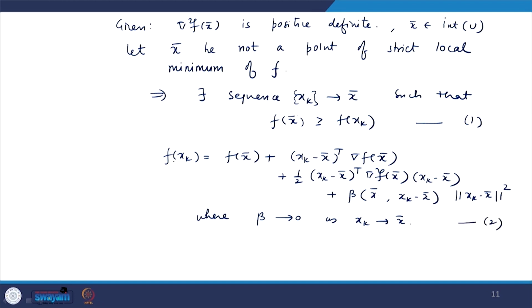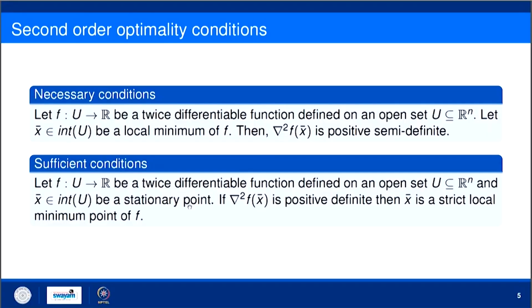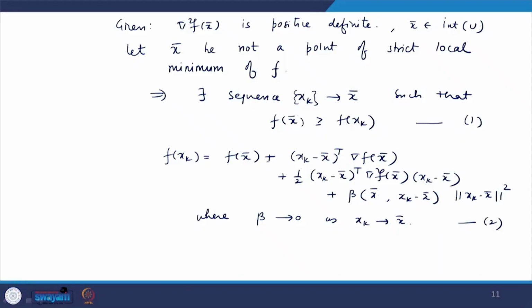Now, this f x k minus f x bar is less than equal to 0. From 1, f x k minus f x bar is less than equal to 0. So, from 1 and 2 what we obtain? Also, by the statement it is a stationary point. A stationary point means gradient of f at x bar equal to 0. So, this gradient term is 0 and f x k minus f x bar is less than equal to 0.